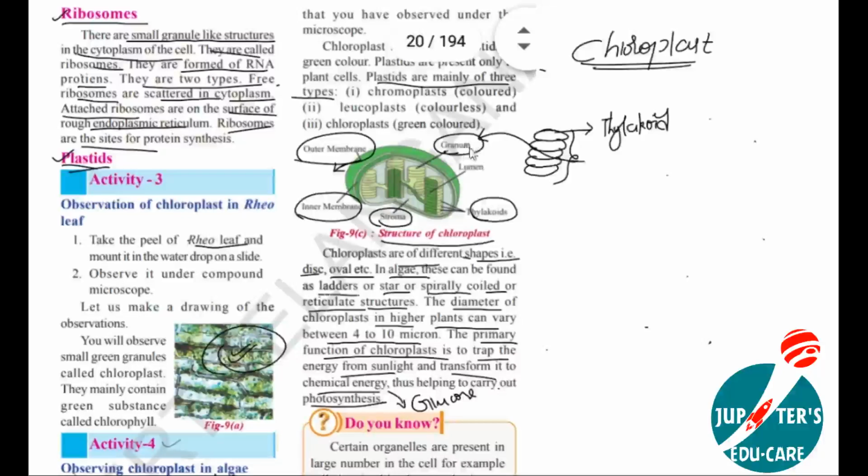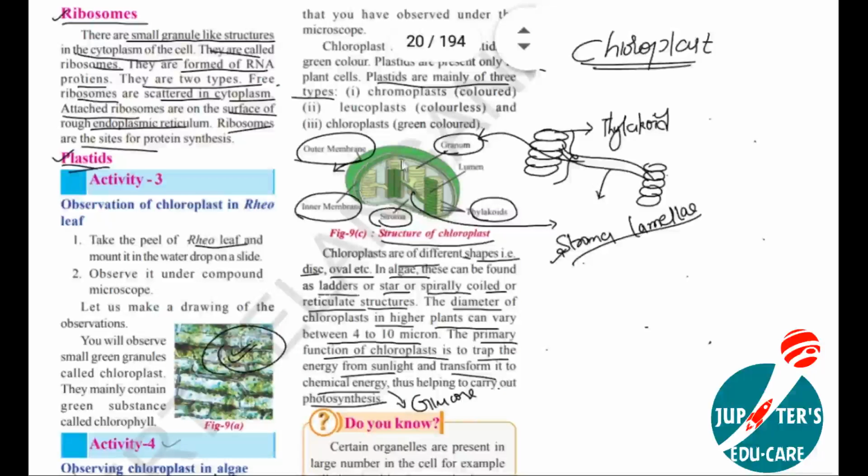And all these grana are connected with a tube-like structure. Here you can see the tube-like structure. This tube-like structure is called stroma lamellae. So many thylakoids are joined in this way with a tube-like structure called stroma lamellae.